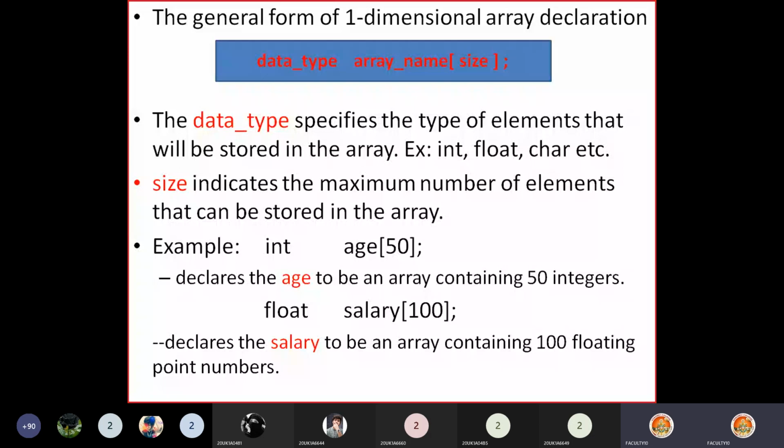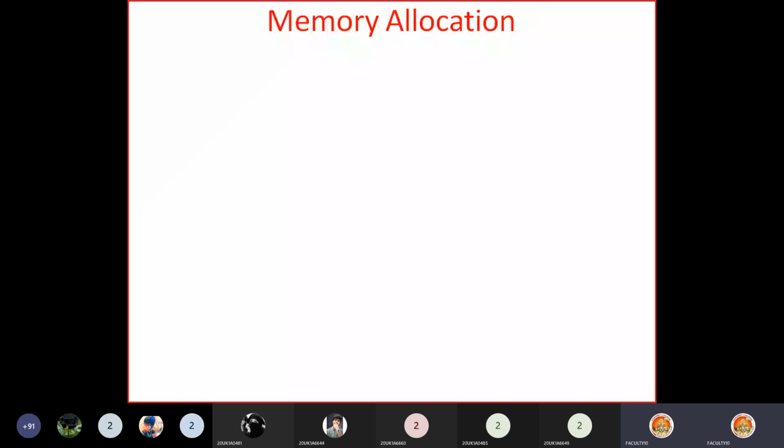Now, what happens when we declare an array age of size 50, salary of size 100? Internally, what happens? We are declaring to the compiler that my array name is age, where I am going to store 50 integer numbers. This is what you are conveying to the compiler. Then what does the compiler do inside? We said that for all variables it allocates memory. For this array also it allocates memory. How memory is allocated for this array we need to understand. All memory related concepts we need to understand, then only we can use these arrays inside the program efficiently.